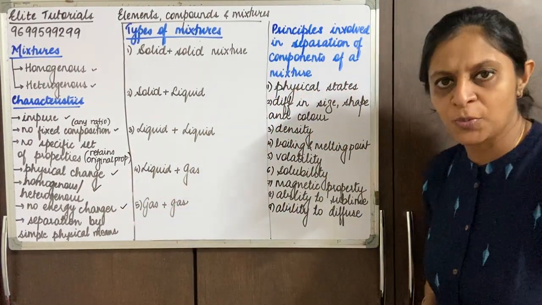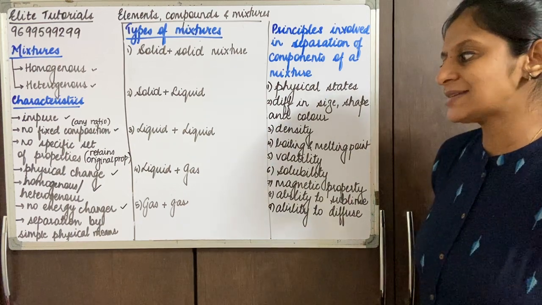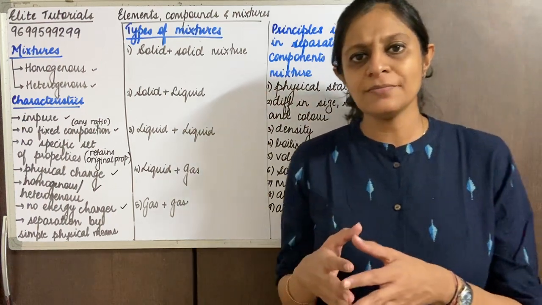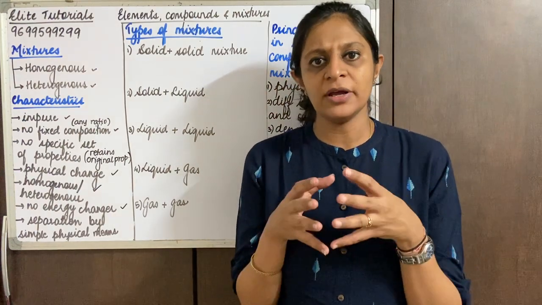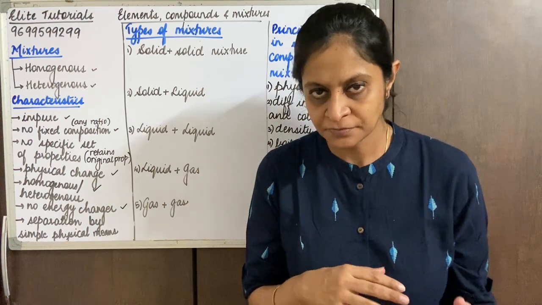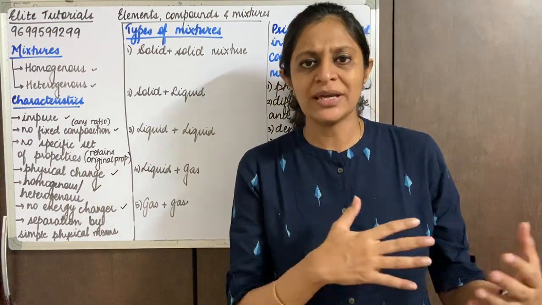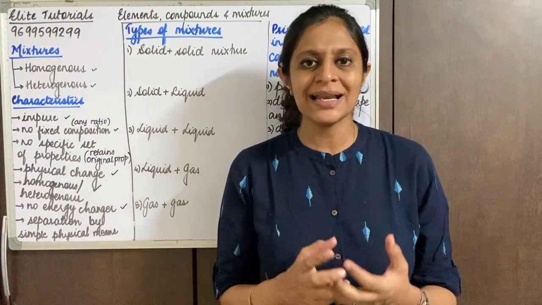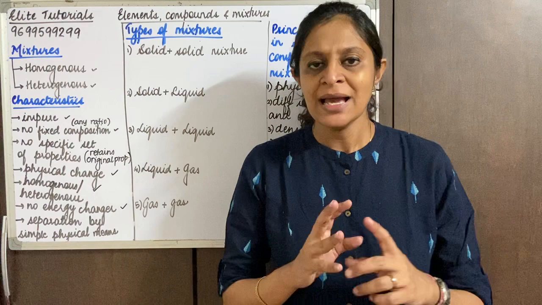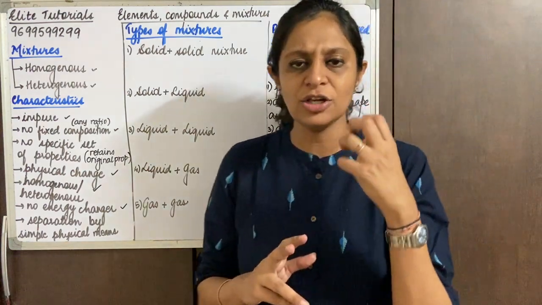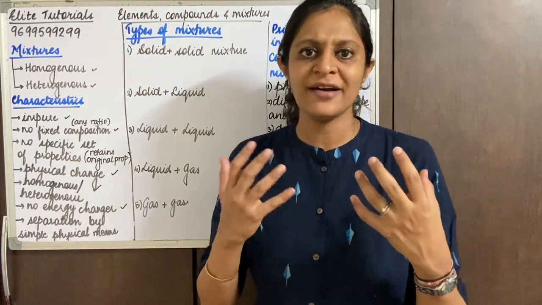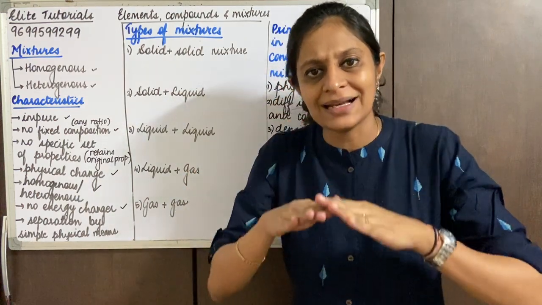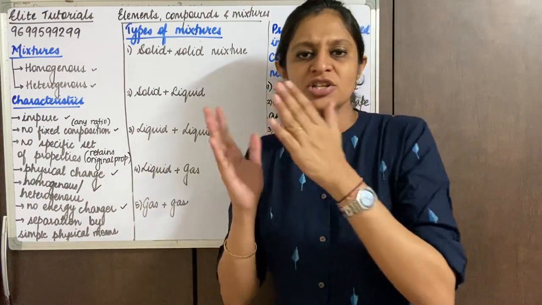We come down to the last point. Mixtures can be separated by simple physical means. Very simple. If I want to separate salt and water, it's quite easy. We can evaporate the water and we get back the salt. So basically the composition is not going to change. Second, if we see something insoluble, like if I have sand and water, we know sand is insoluble in water, we can let it settle down, and then we can just remove the water.